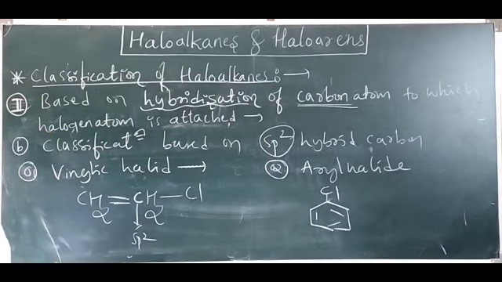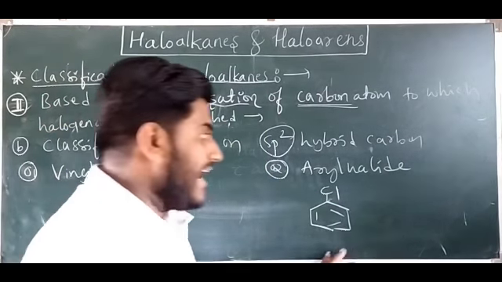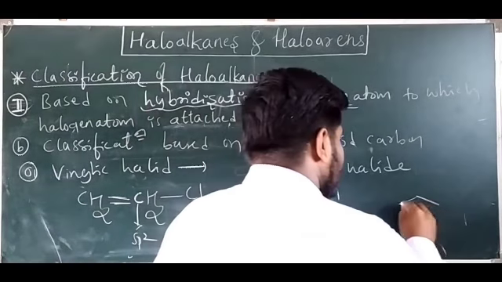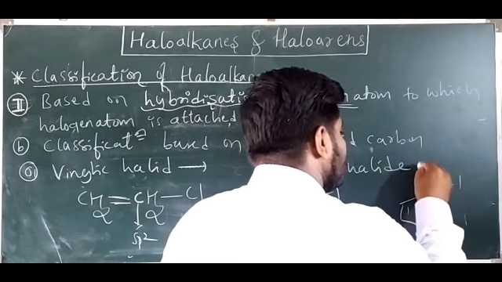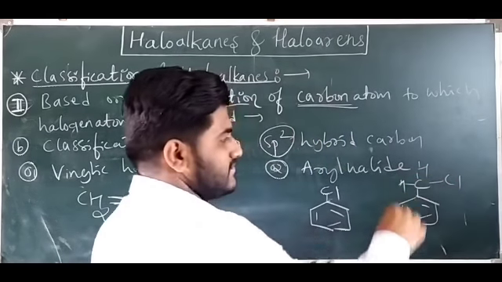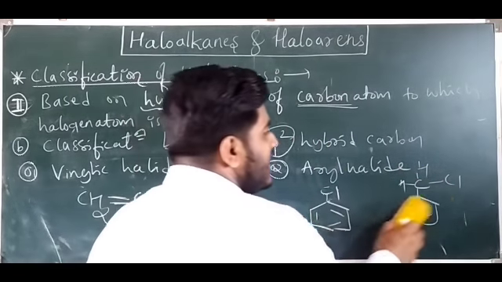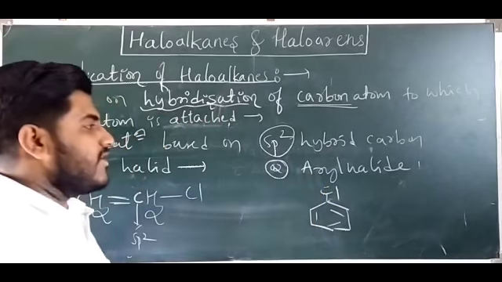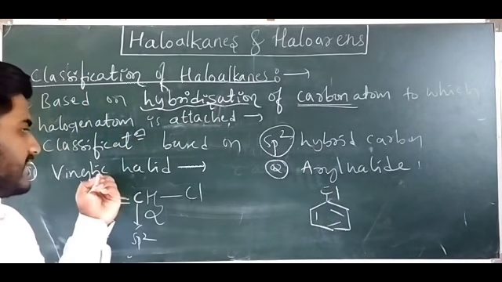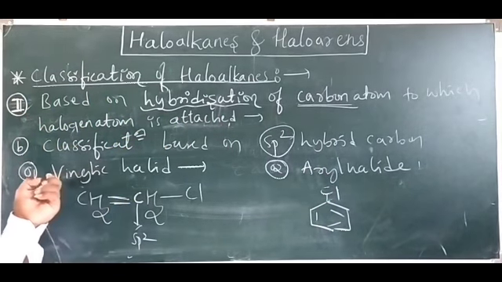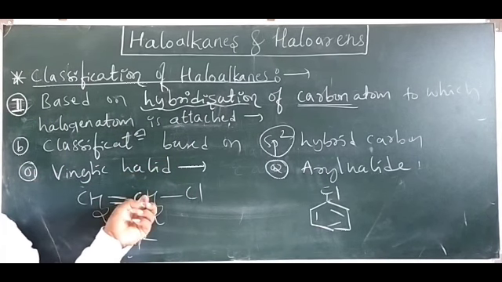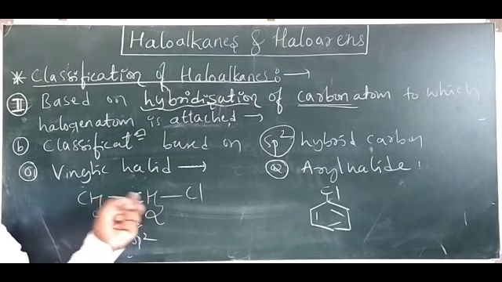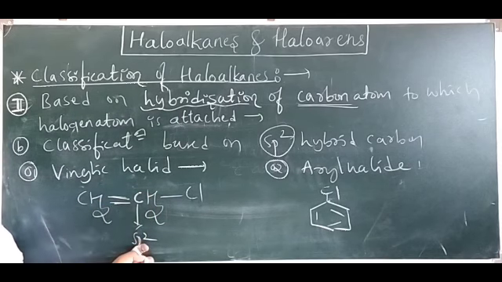In the previous case we studied benzylic halide, where the halogen atom is attached to the carbon atom next to the benzene ring. But here it is directly on the benzene ring, therefore this one is called aryl halide. This one is called vinyl halide. Vinyl halide means the halogen atom is attached to a carbon atom which has a carbon-carbon double bond, nothing but an sp2 hybridized carbon.